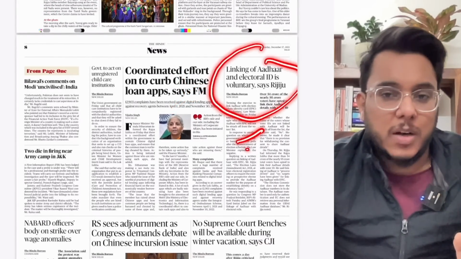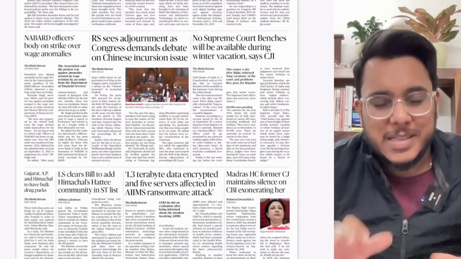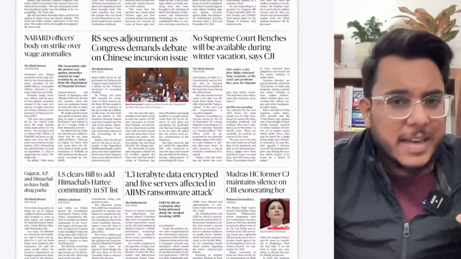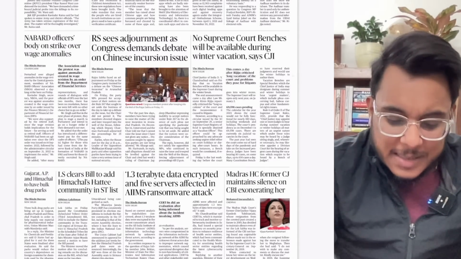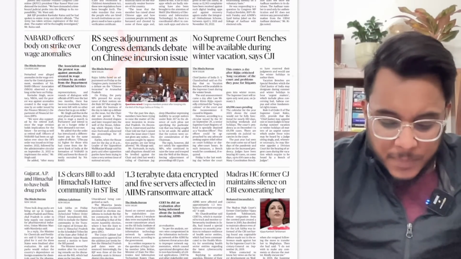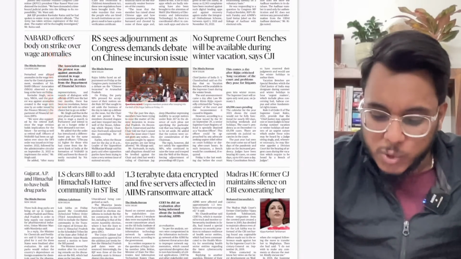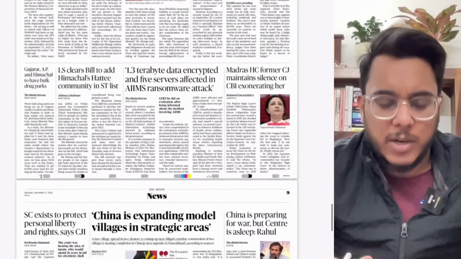Linking of Aadhaar and electoral ID is voluntary. We'll see this particular article. Now guys, in this particular page, there are many one-liner articles. Just read them here in the newspaper, beyond that you don't need to go. Rajya Sabha sees adjournment, not important. Fine. NABARD officers on strike over the wages, not very much important. Supreme Court benches will be available during winter. No Supreme Court benches, not important for exam.